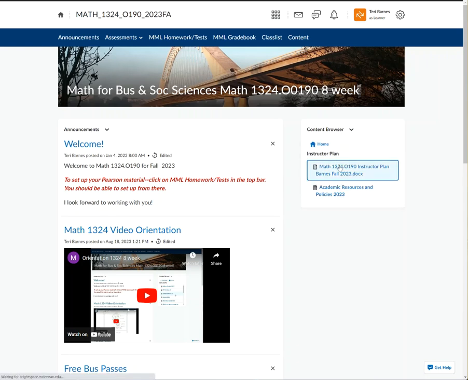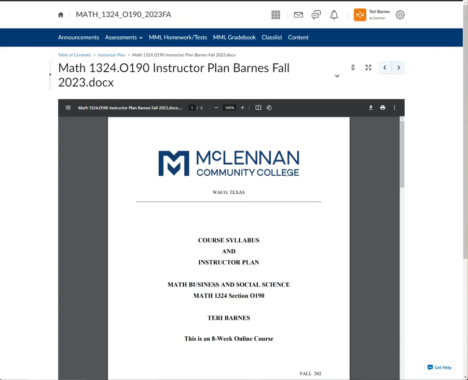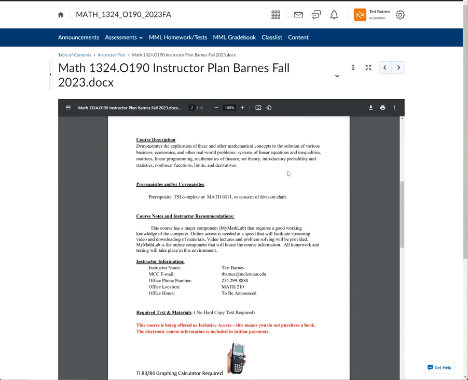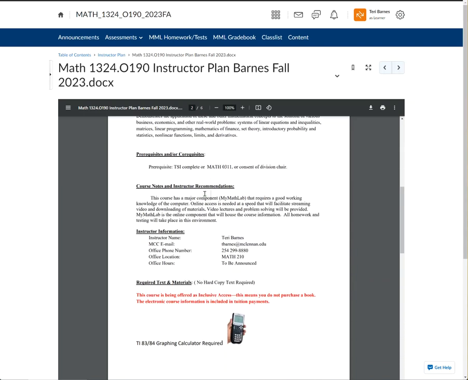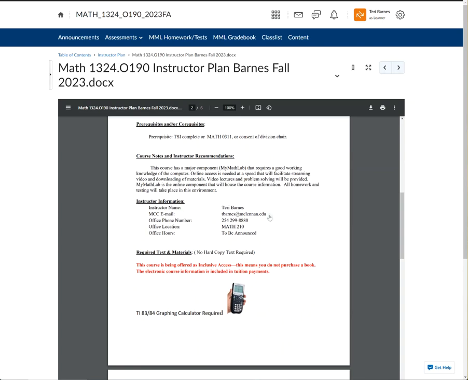So instructor plan, let's go over a few main items here, not the whole thing. You can read that on your own. Here is my information. So my email, my office phone, office location. So if you happen to be on campus and you want to come by and visit, or you need help with something specific, let me know. And if you let me know you need to come by and see me, I will arrange to be there at that point when you need to see me.